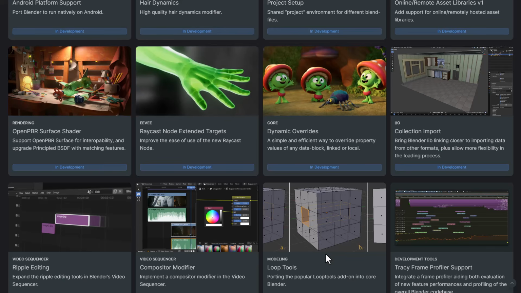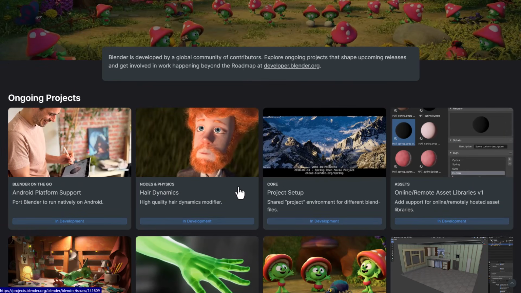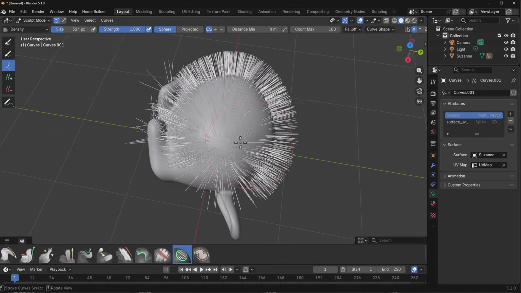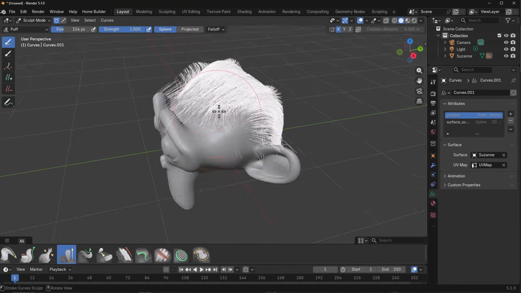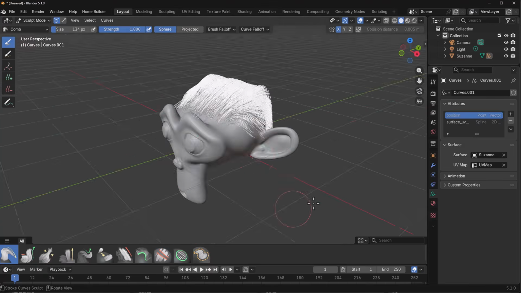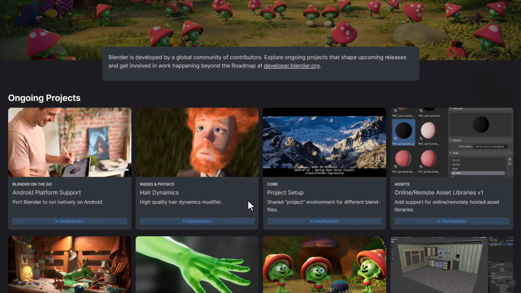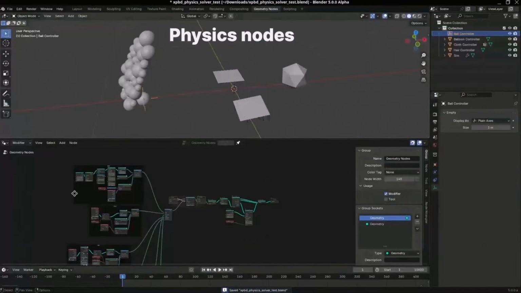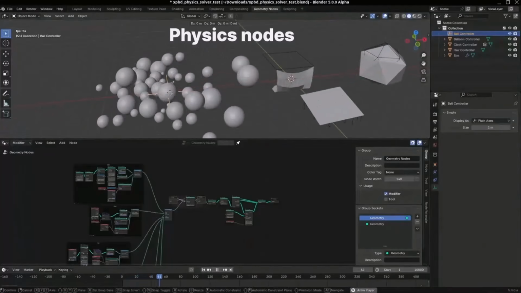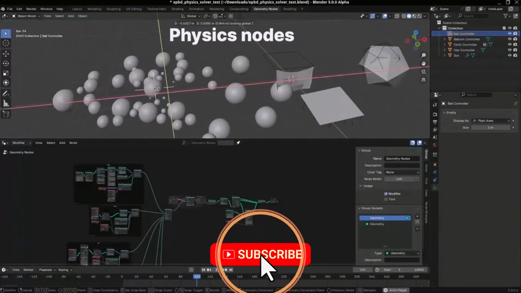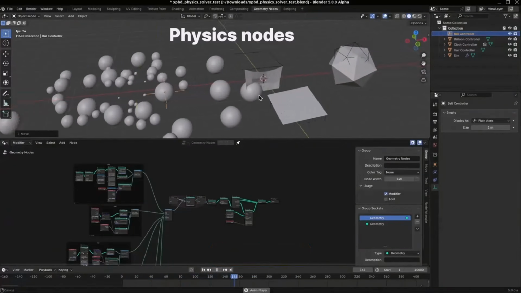And while we speak about proceduralism, let's talk about the hair dynamics. So, hair dynamics seems to be a thing that will be coming as part of the nodes and physics feature in a subsequent release of Blender. And I believe this might be shipping with a variant of Blender 5, because sometime last year during the Blender conference, they did tease the physics nodes, and part of the physics node gets to do with rigid body, soft body, hair, and also cloth.